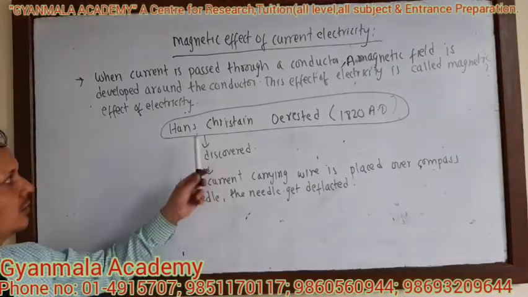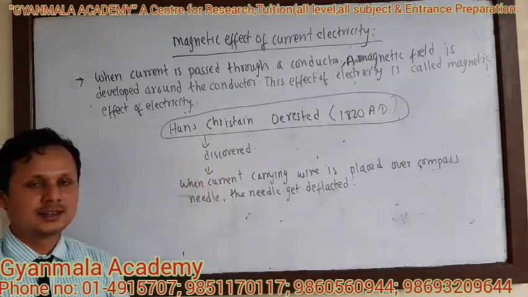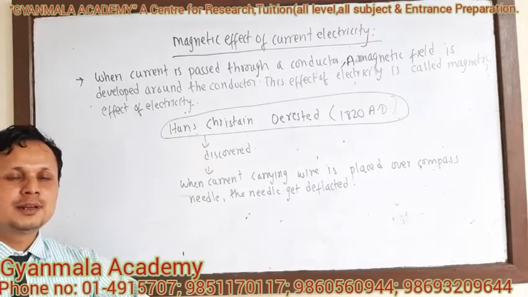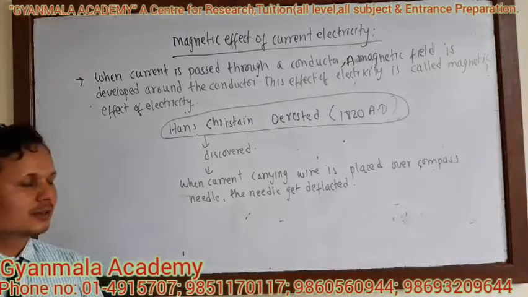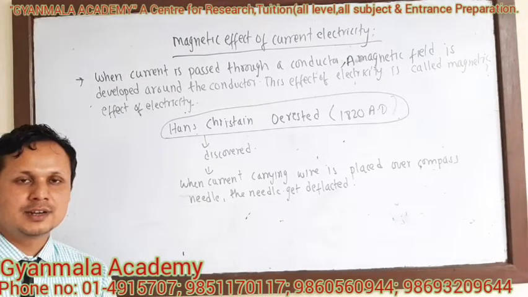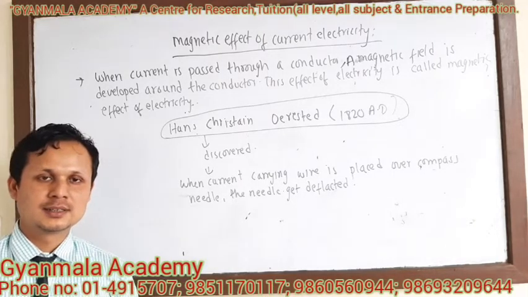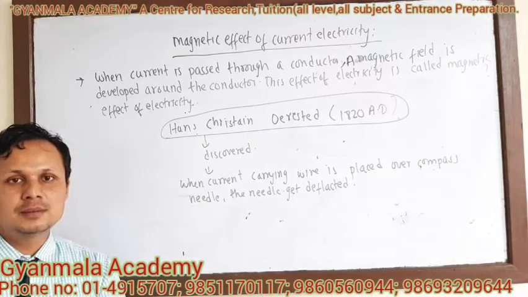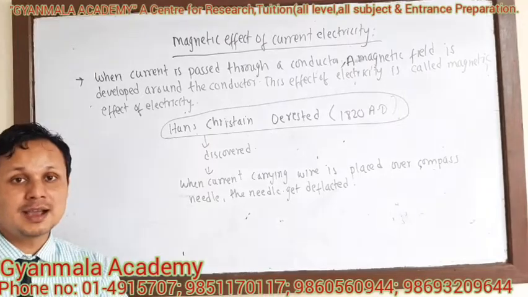This was discovered first by Hans Christian Ørsted in 1820 AD. He was performing a certain experiment and he placed a current carrying wire over the compass needle. He found that the compass needle got deflected. And when does the compass needle deflect? It deflects when it is near to the magnetic field, when it is near to the magnet or any magnetic field.